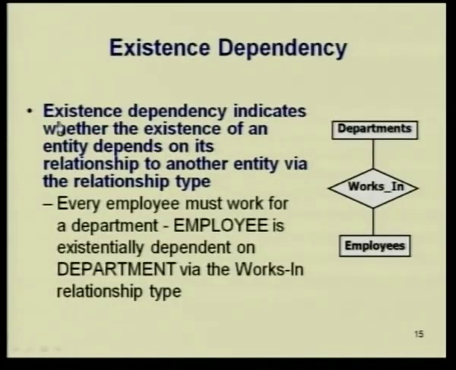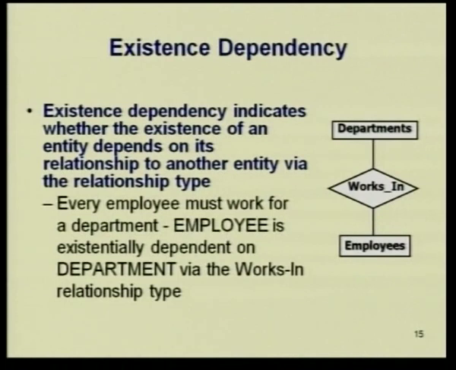Now, let us look at the next constraint, the participation constraint, which is told by the concept of existence dependency. So, what is existence dependency? Existence dependency indicates whether the existence of an entity depends on its relationship to another entity via the relationship type. Every employee must work for a department.